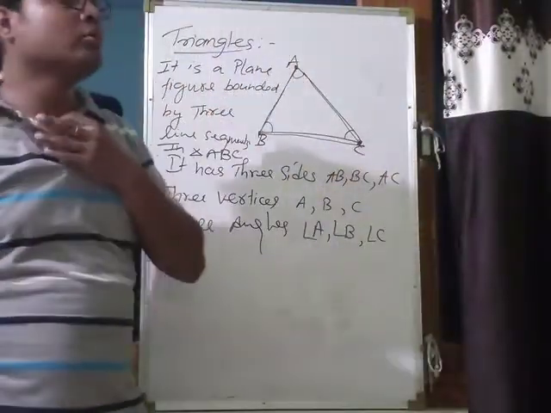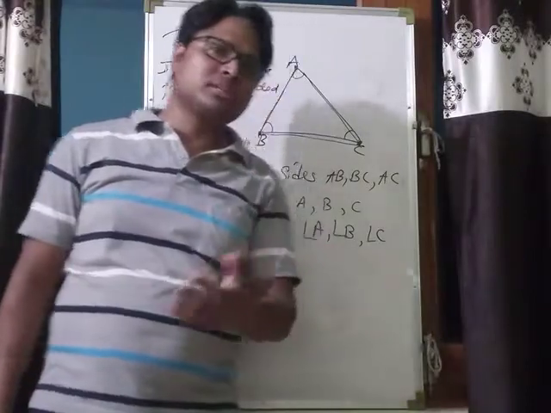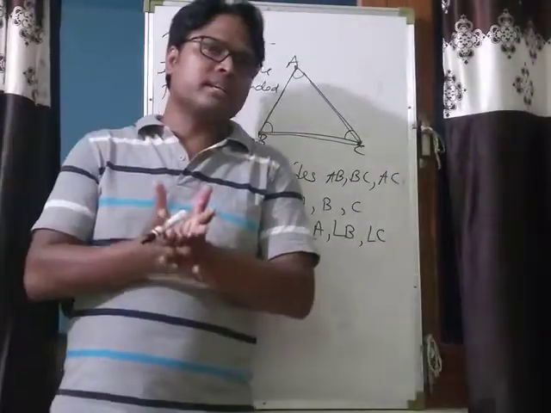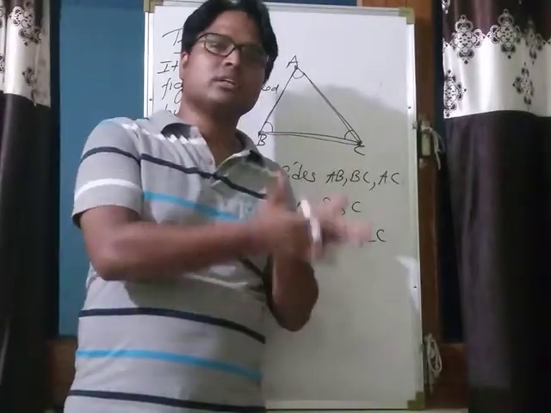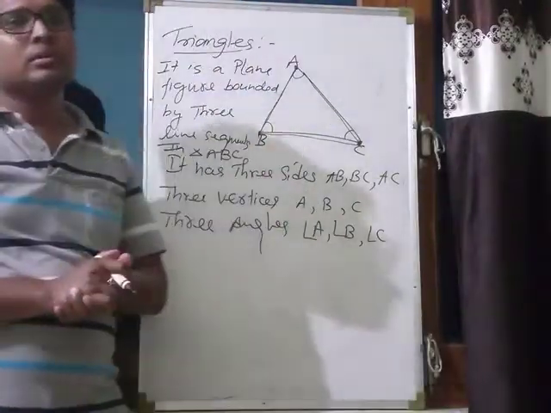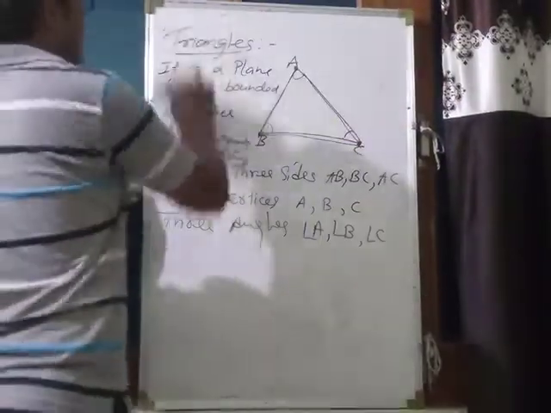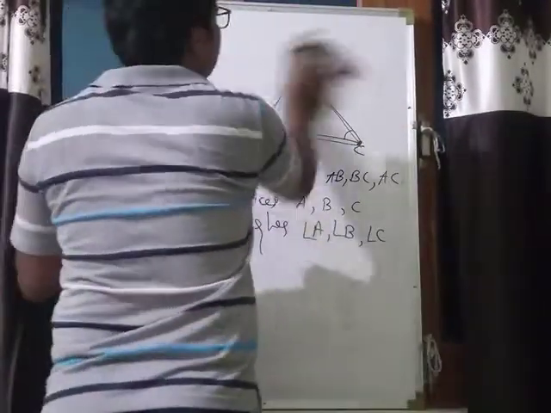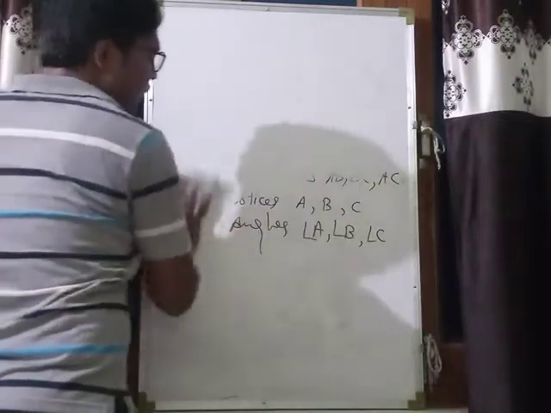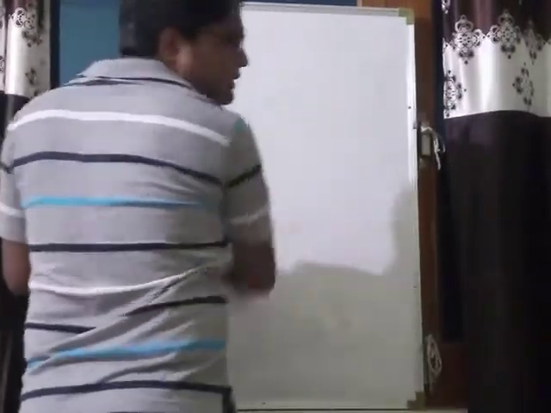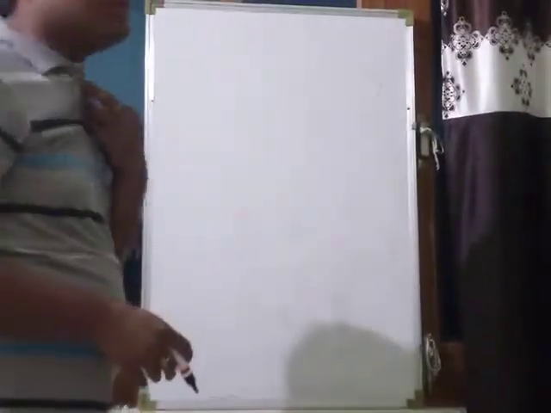And I hope you know about the types of the triangles. Types of the triangles are defined in two categories: according to the sides and according to their angles. Okay, so I am going to explain about types of the triangles. You have read about the types of the triangles in your junior classes, in class 7th I think, but we are revising them again.